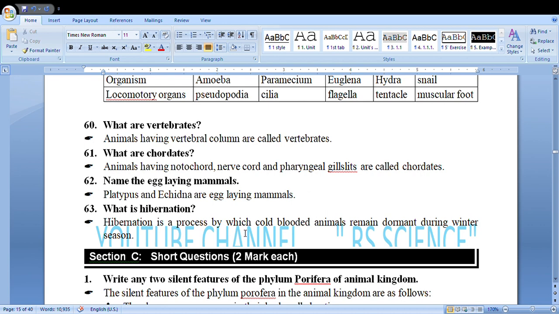What is hibernation? Hibernation is a process by which cold-blooded animals remain dormant during winter season. This is the definition of hibernation. Hibernation is the inactive state of the cold-blooded animal during which they hide themselves and remain dormant, meaning inactive.